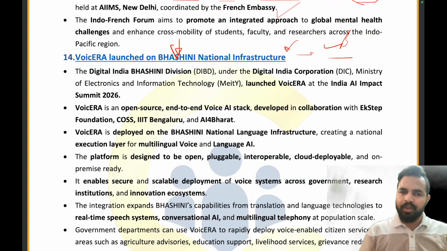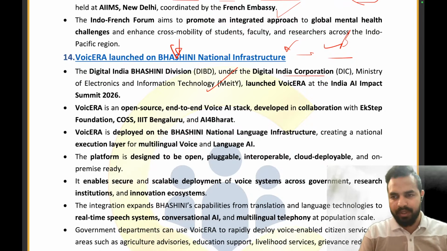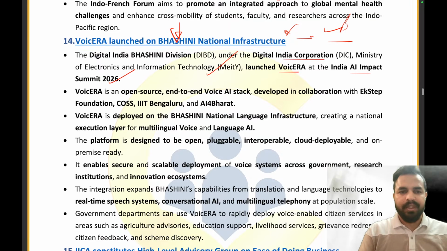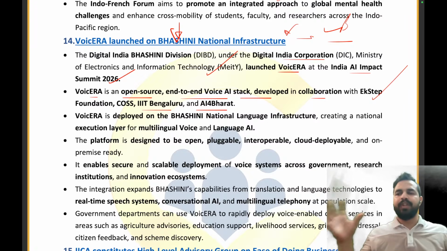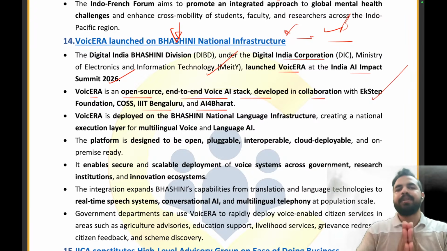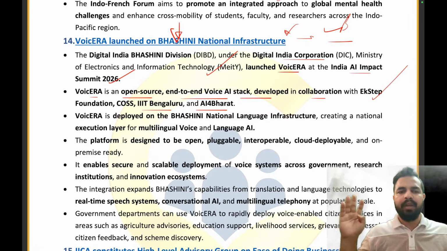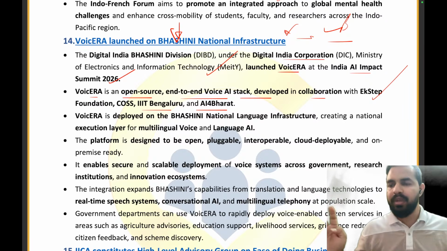Okay, that's really good. So the Digital India Bhashini division under the Digital India Corporation, Ministry of Electronics and Information Technology, has launched Voice Era at the India AI Impact Summit 2026. Voice Era is an open source end-to-end voice AI stack developed in collaboration with the EkStep Foundation, COSS, Triple IIT Bengaluru and AI for Bharat. So these different stakeholders came together and created Voice Era.